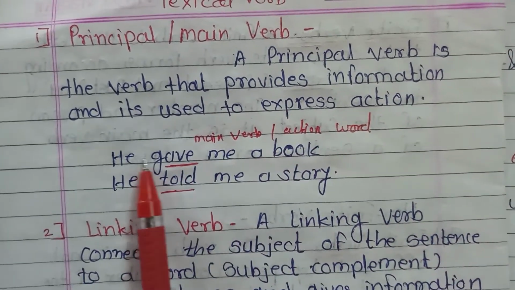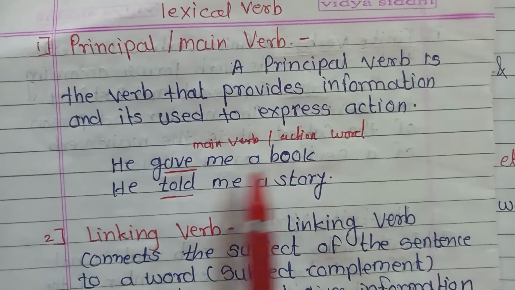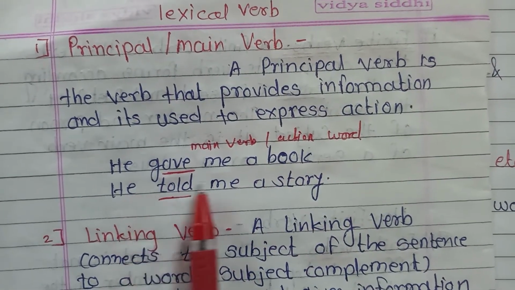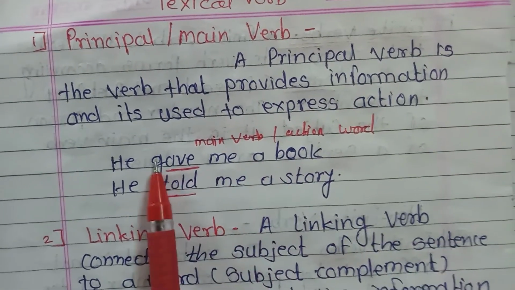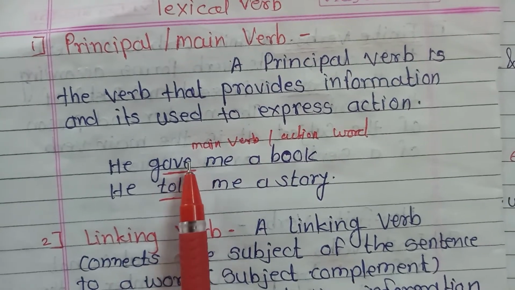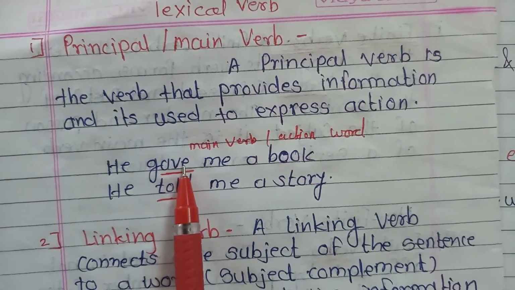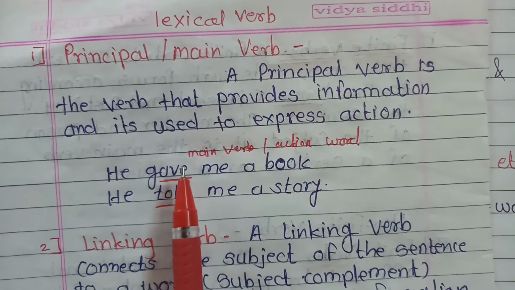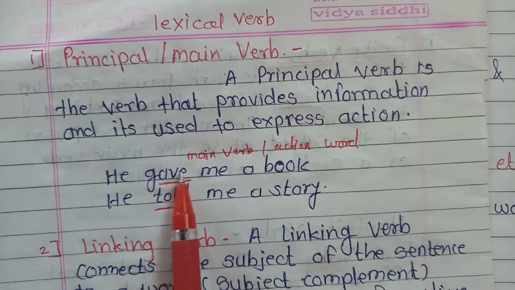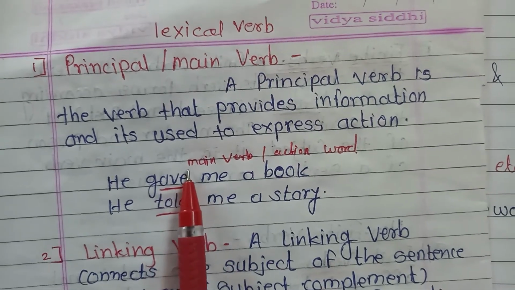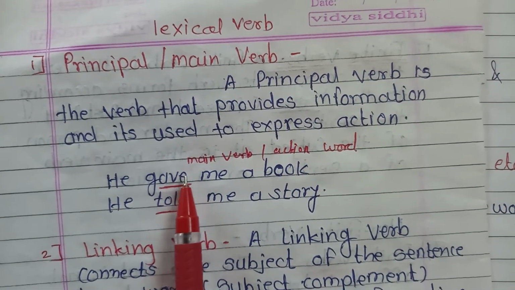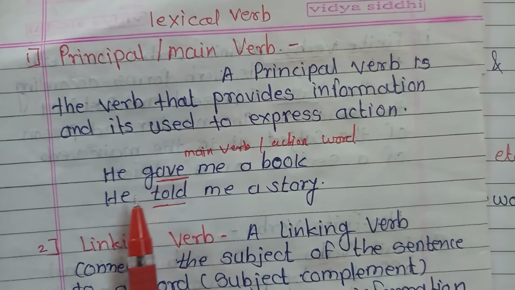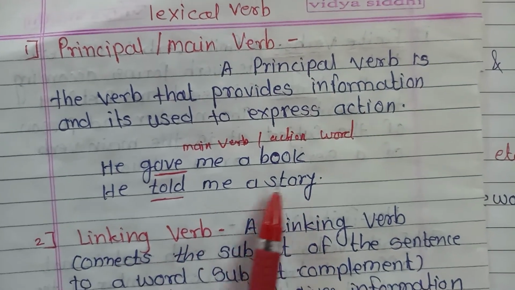Let's see the example. He gave me a book. He told me a story. In the first sentence, gave is the past tense of give and it is coming as a main verb, and the action here is giving something. It represents action. In the next sentence, he told me a story.